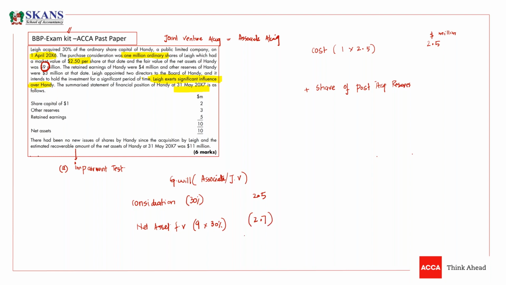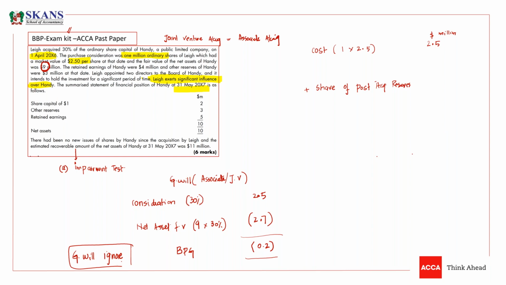If the net asset share is 2.7, then we have a bargain purchase gain. You can call it bargain purchase gain, or income. If this is negative, we have a bargain purchase gain, and if this is positive, we have goodwill. If there is goodwill in an associate, you need to ignore it. You don't need to write it separately because it is already part of this cost of 2.5.